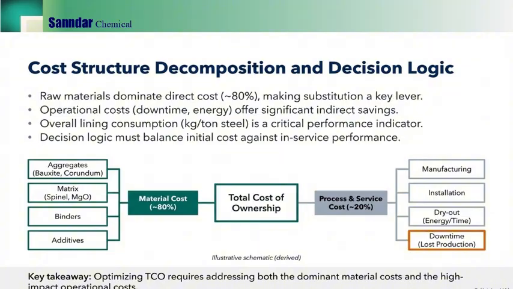The diagram emphasizes that TCO is the sum of material cost and process service cost, where manufacturing, installation, dry-out energy, time, and downtime can dominate outcomes. The decision logic is therefore: optimize both the dominant material cost and the high-impact operational multipliers.